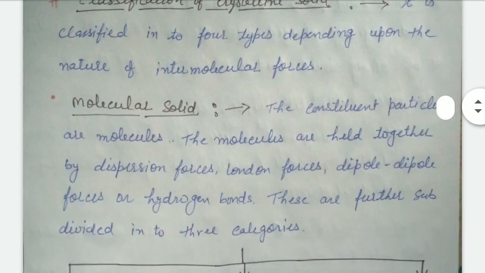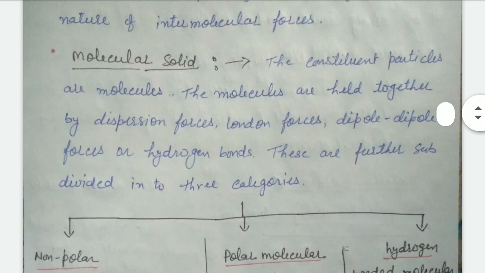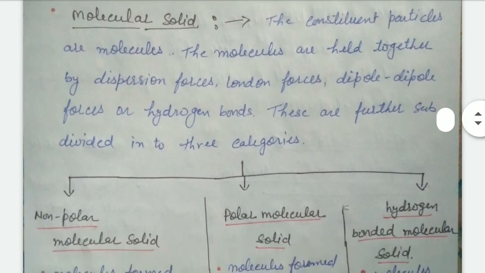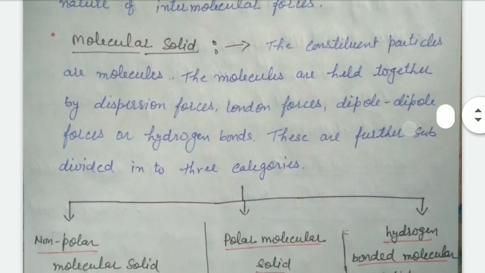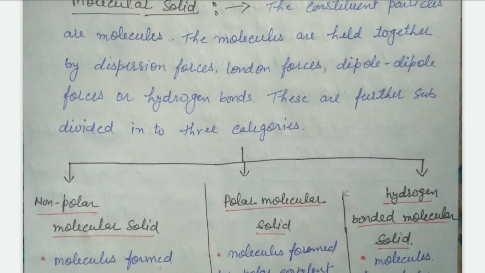First of all, we try to read molecular solid. Molecular solid means constituent particles are molecules. These are molecules, and they are subdivided into three categories on the basis of intermolecular force: non-polar, polar molecules and hydrogen bonded molecules.